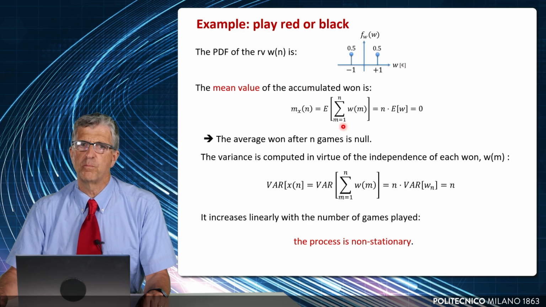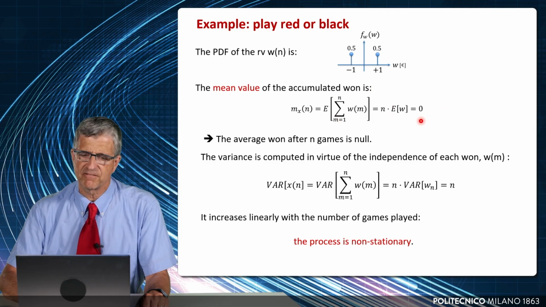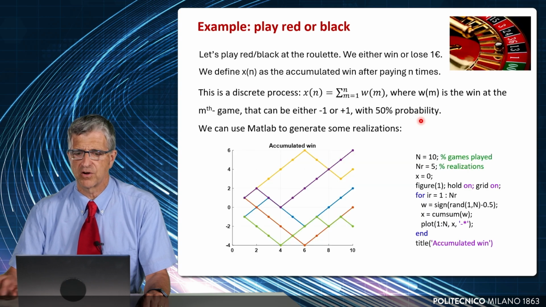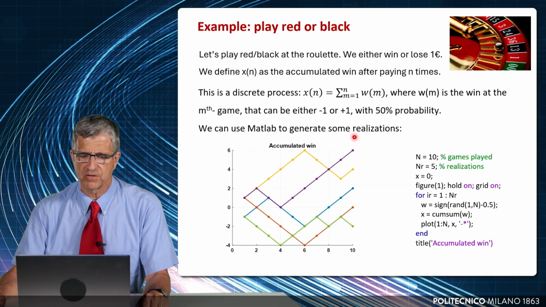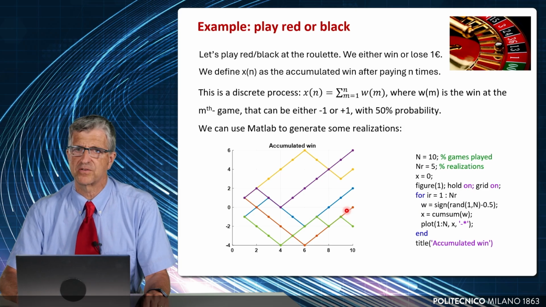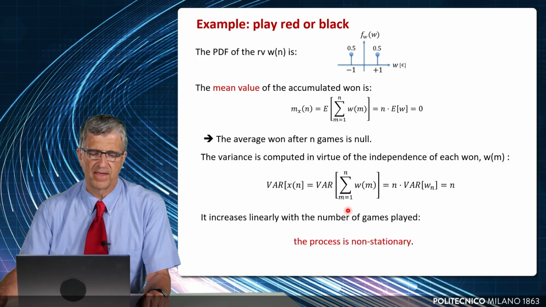But when we want to compute the mean value of the accumulated win after n plays, we have to work with the summation, and we find that on average, even after n games, the average is 0. So in any position, the average of the realizations is 0. The realizations are more or less centered about this value. They would be perfectly centered if the realizations were infinite.